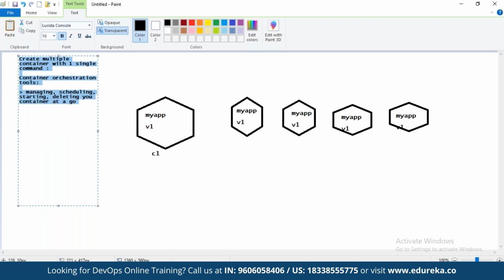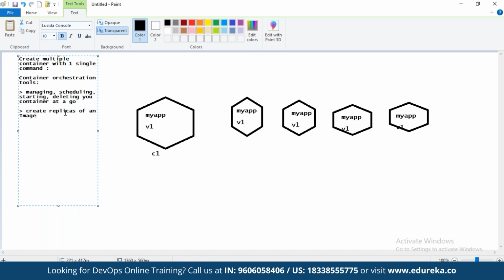And friends, one more thing, please observe here. These containers that I created, do they have different images? They are different containers? No, right? They're duplicates of each other. Replicas is what we call them, friends, in orchestration. An orchestration tool is used to create replicas of an image.